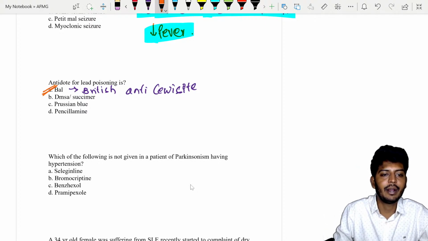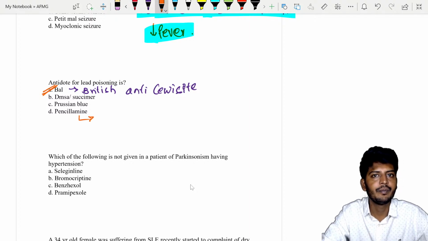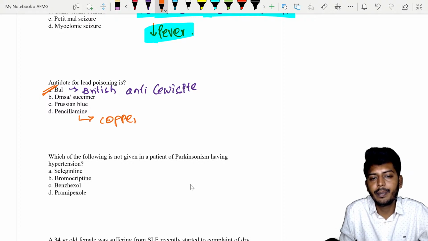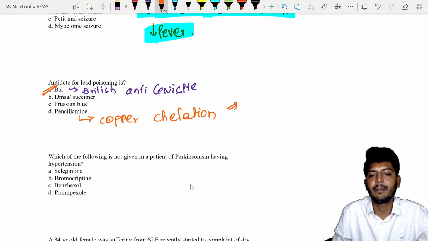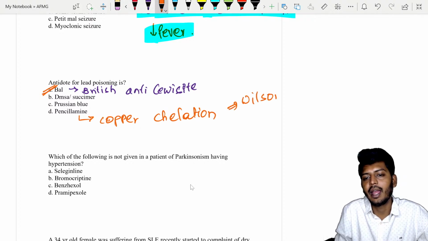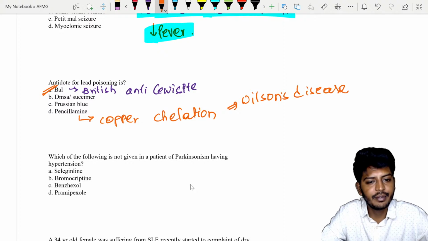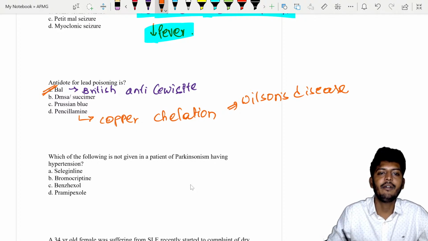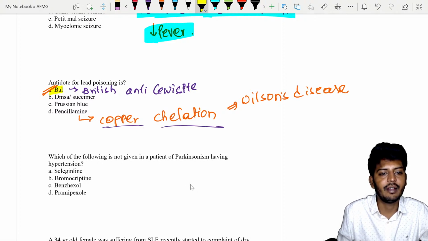The treatment for lead poisoning is BAL, and D-penicillamine is used for what? It is used for copper chelation. In conditions such as, for example, Wilson disease. What happens in Wilson's disease? There is the accumulation of copper. So to remove that copper we can use a very important drug, penicillamine. So copper chelation can be done with the help of penicillamine, but the best drug is BAL, British anti-Lewisite.